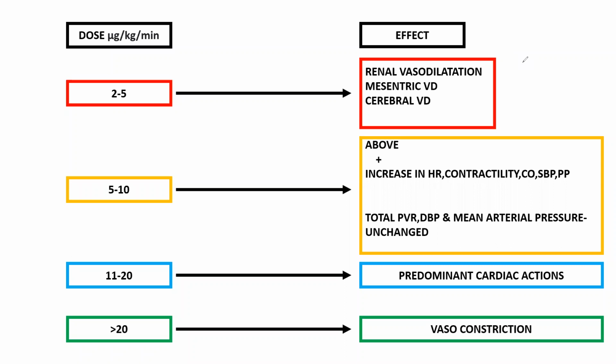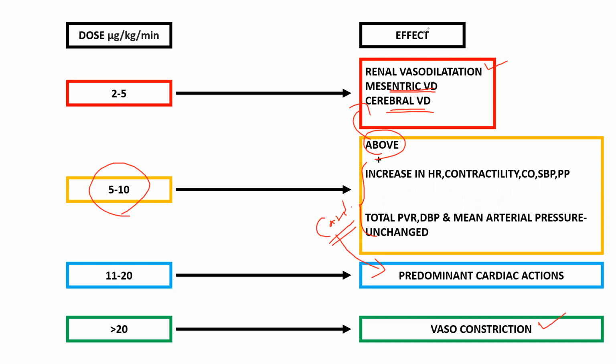Suppose I told 2 to 5: renal vasodilatation, mesenteric vasodilatation, cerebral vasodilatation. If it is 5 to 10, all the above, and these are all the cardiac things. And 11 to 20 you will have all the cardiac things here, and in greater than 20 you will have vasoconstriction, right? This is the most important one.